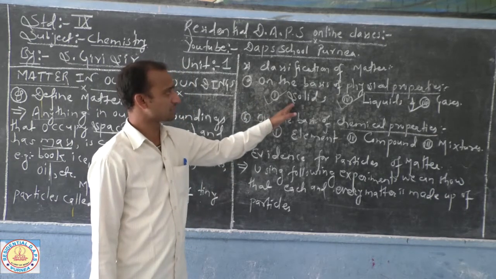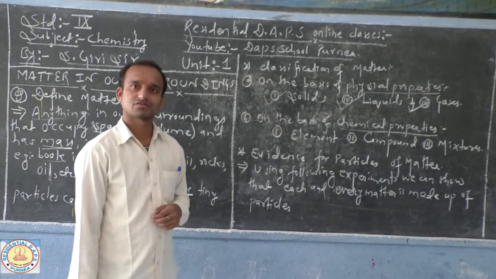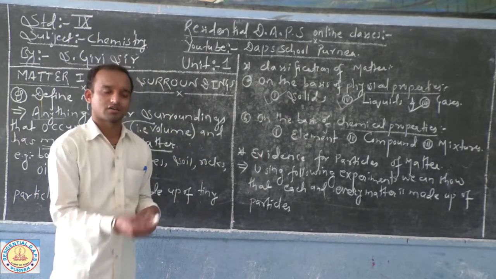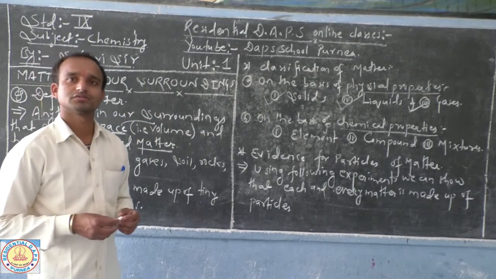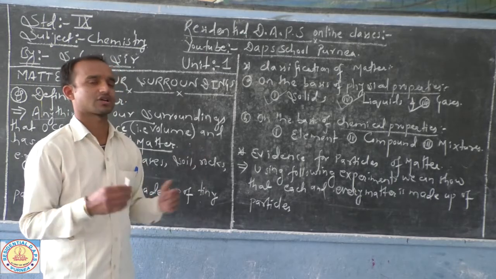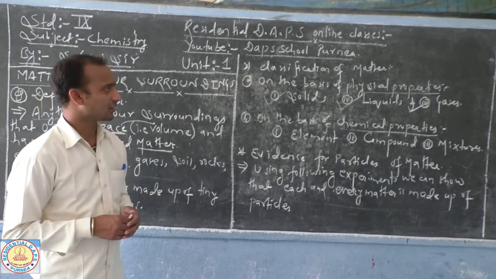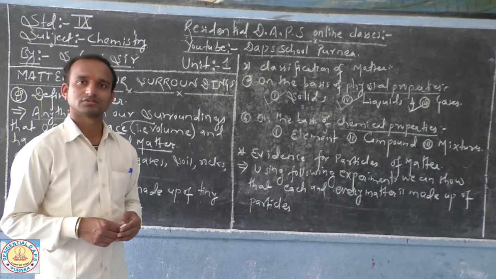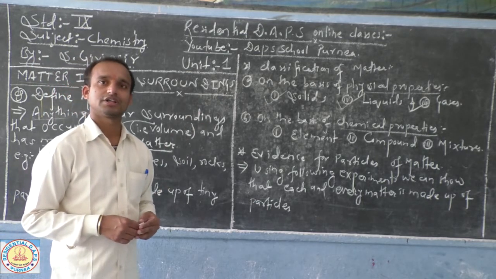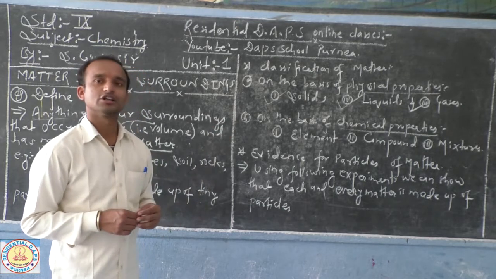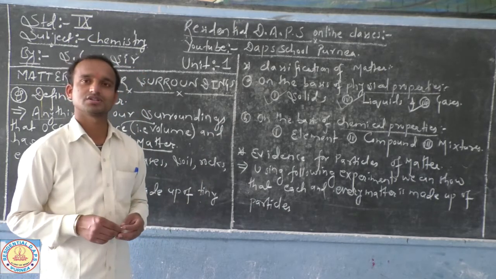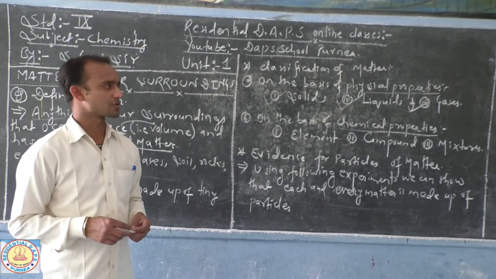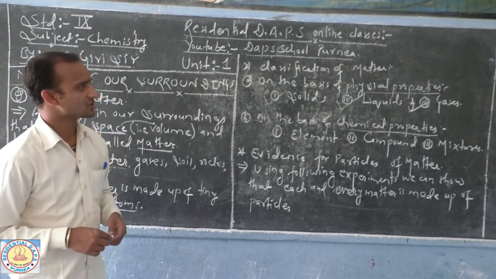Take examples of solids: benches, this chalk, stone, brick, the structure of a building itself, these are in the solid state. Water, oils, petrol, kerosene are all in the liquid state. Among gases, there are oxygen, carbon dioxide, nitrogen and many others.